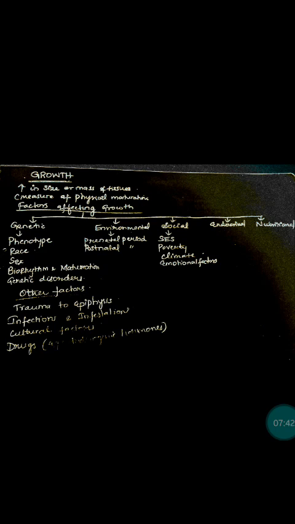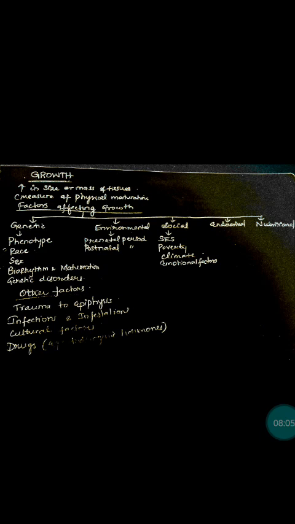So the other factors include trauma to epiphysis, which can retard the growth of the child, and drugs containing androgenic hormones will accelerate the growth of the child, but the epiphyseal fusion will occur earlier. Then infections and infestations will reduce the velocity of the growth of the child.